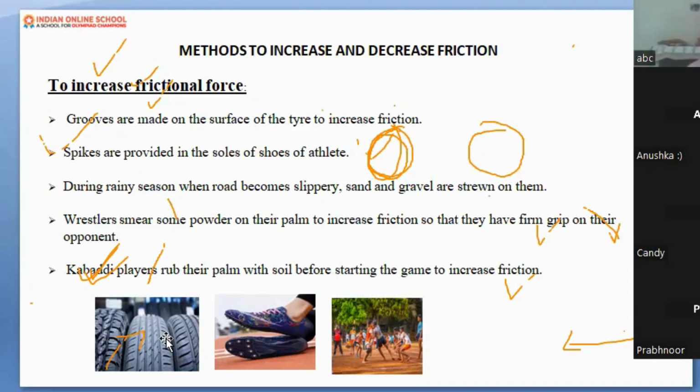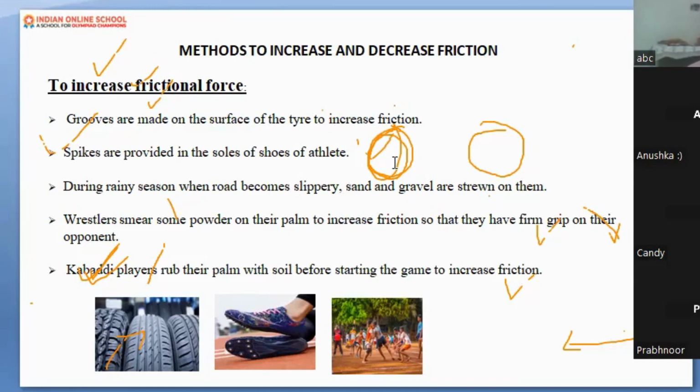Can you tell me which tire can easily move, or which tire experiences more friction from the ground? The one with the grip will have more resistance or friction as it has grips. Very good. And what about the tire having no grips? It is smooth all over.